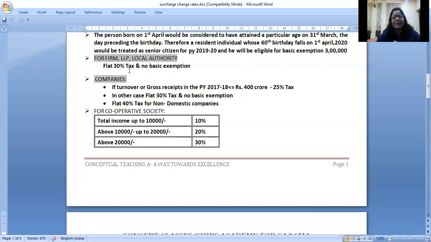Now for firm, LLP, local authority, we have a flat rate of tax. Flat means there are no slabs. It's a flat rate of 30%. For companies, if it is a domestic Indian company, then the tax is 30%. Foreign companies, it is 40%. But for a domestic company, if in the previous year 17-18 their turnover is less than or equal to 400 crores, then subject to some conditions, their tax rate is 25%, right? Cooperative society: up to 10,000, it's 10%; 10 to 20,000, 20%; above 20,000, 30%, right?